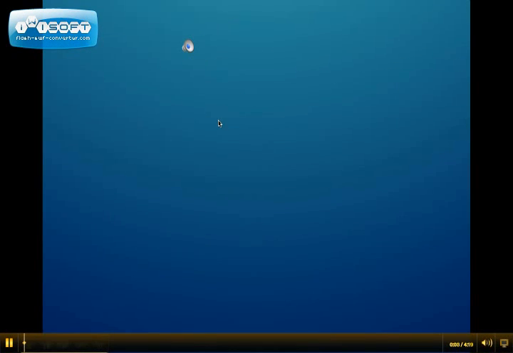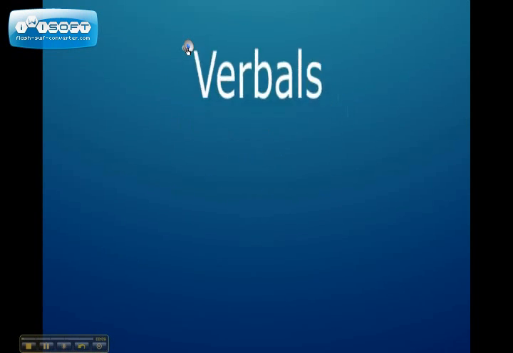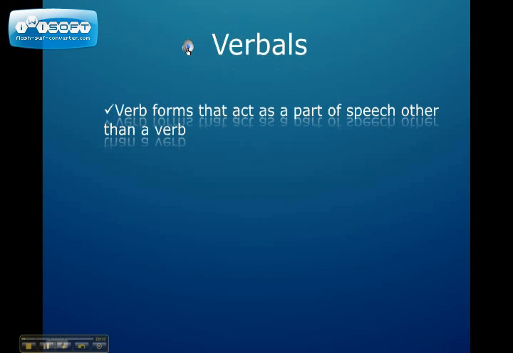So today's topic is verbals. Yay! This is a more advanced topic. It can be a little bit confusing. Verbals are verb forms that act as a part of speech other than a verb. That's confusing right off the bat because you think of verb forms as acting as verbs or an action, but this is telling you otherwise.